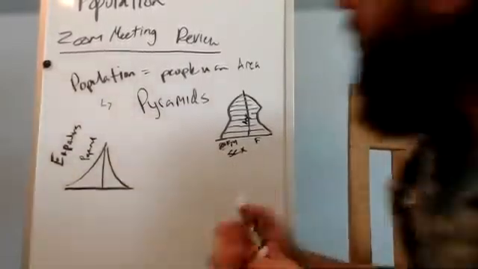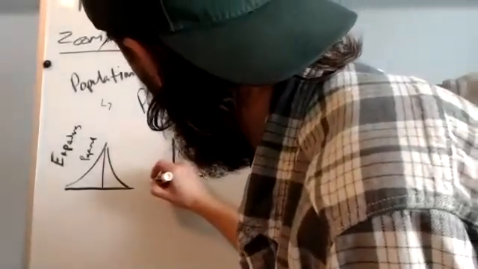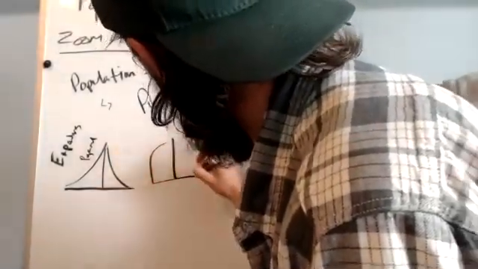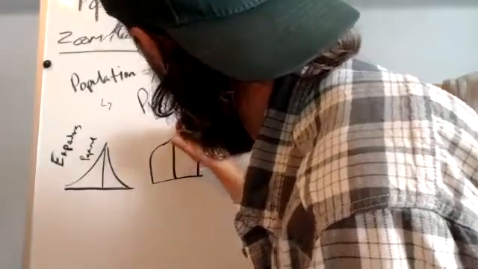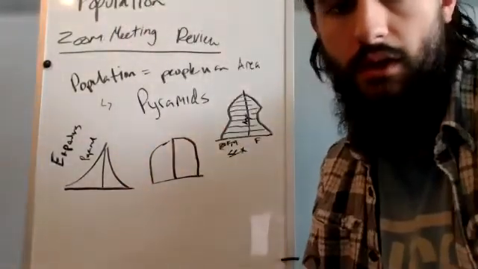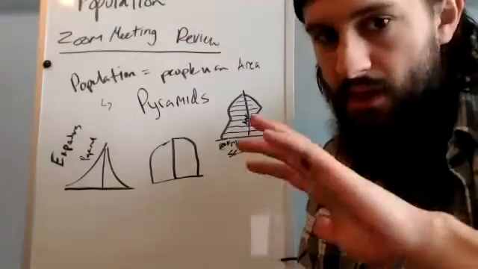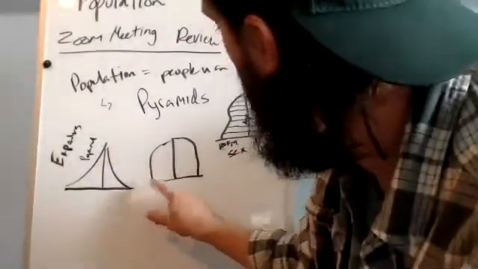Okay. So we're going to keep going. There's also the stationary pyramid. That's where it's something like this, right? Generally kids will grow up to be adults, so pretty much it's stable growth. It might be a little bit of extra growth going on.